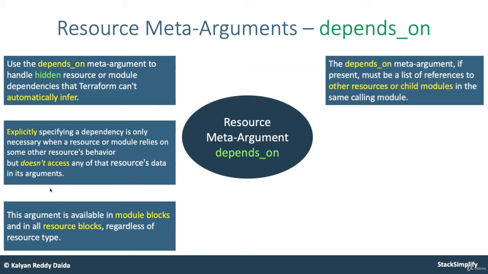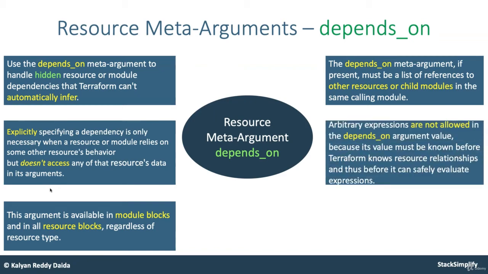The depends_on meta argument, if present, must be a list of references to other resources or child modules in the same calling module. So you are in the root module and you are trying to reference a resource inside the same root module, or a child module you have defined. It cannot be from another module outside of this respective root module.